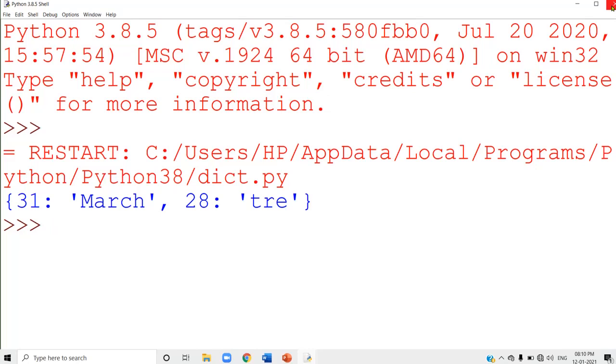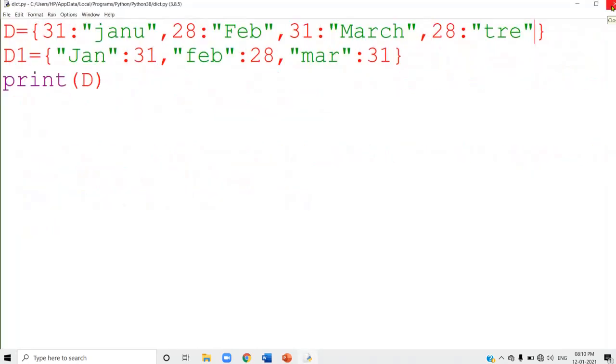So keys cannot be repeated in a dictionary, but values can. You can repeat the values. See that I wrote 31 Jan, and here I am going to write 30, again 30 Jan. You can write the same string itself.